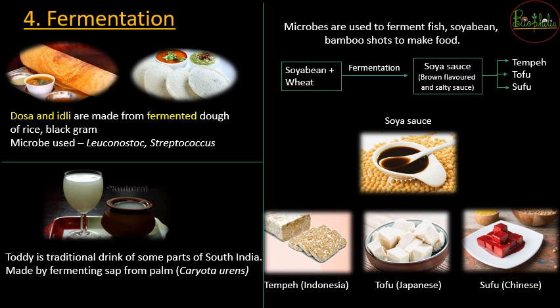So that fermentation is again going to be because of the microbes. So जो rice and the black gram that are going to be crushed and made into paste, तो वो जो ferment होगा then that is going to give you light and fluffy idlis and crispy dosas.